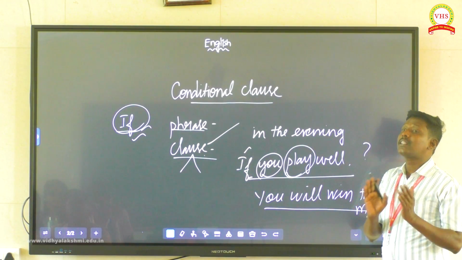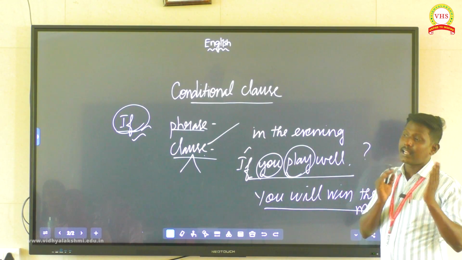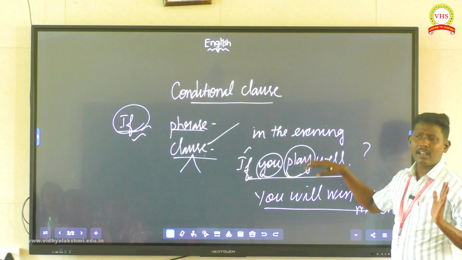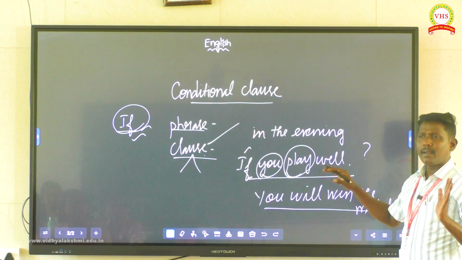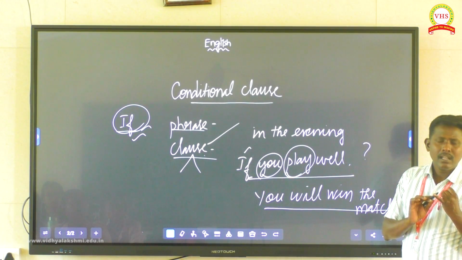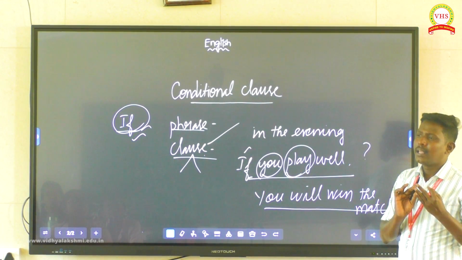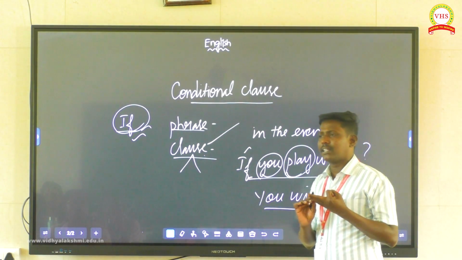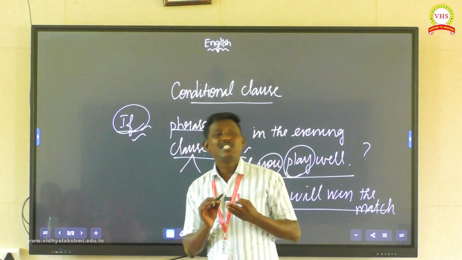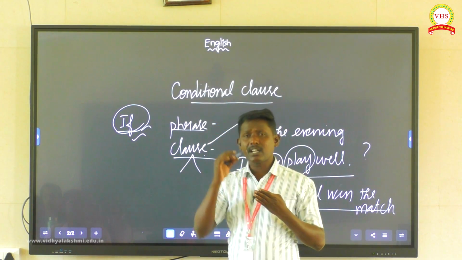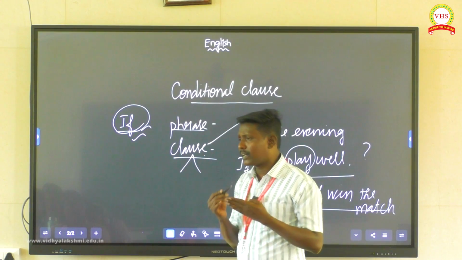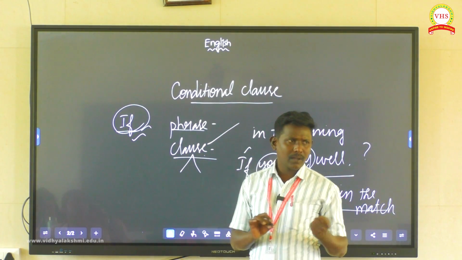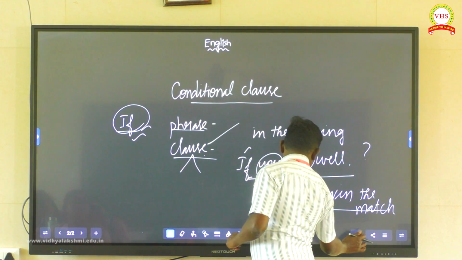Now we have learnt what is a phrase and clause, subordinate clause and then main clause. Now, conditional clauses. How many conditions are there? As I told you, probable condition, improbable condition, impossible conditions. Apart from that, imaginary conditions and then zero conditions are there. The first condition is sometimes called open condition, hypothetical condition, likely to be fulfilled, unlikely to be fulfilled. Many names are there.